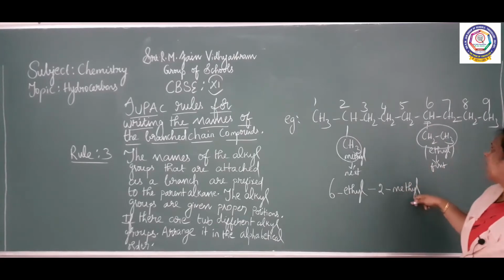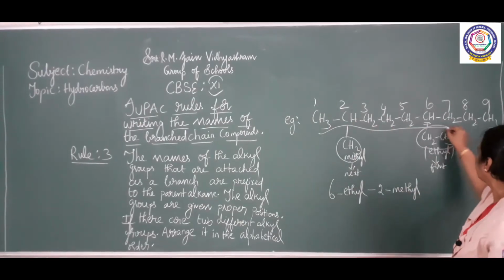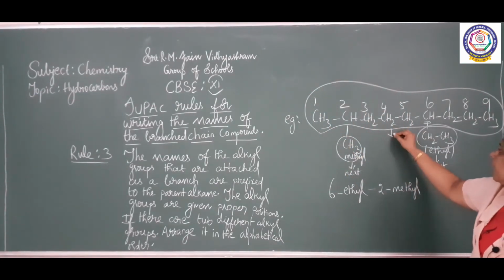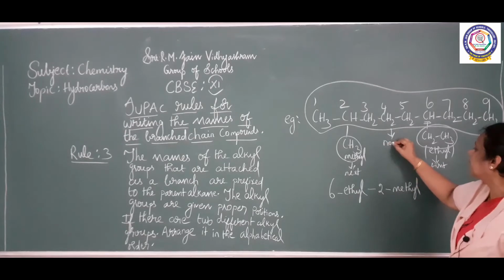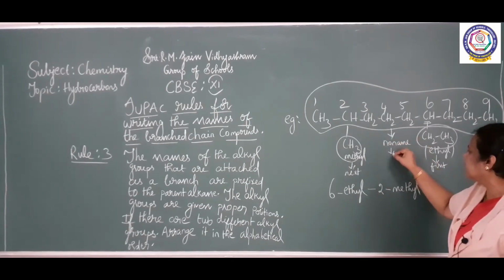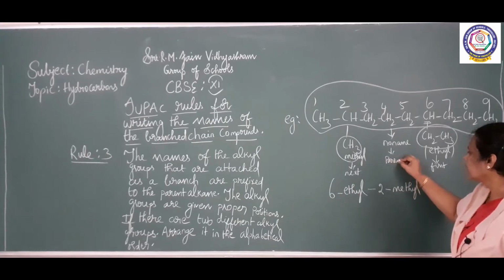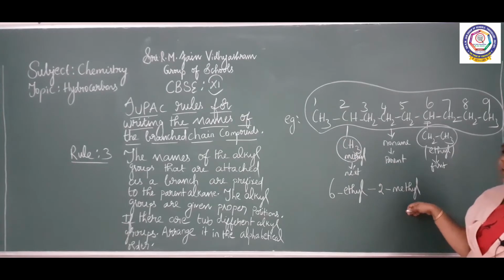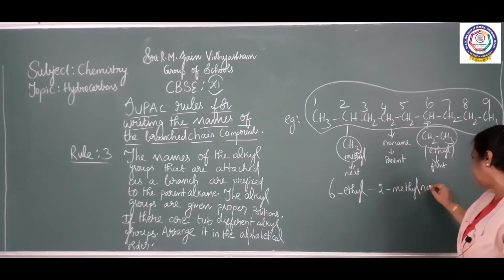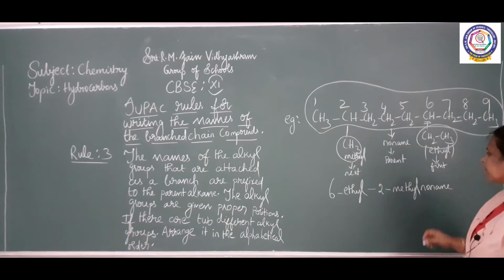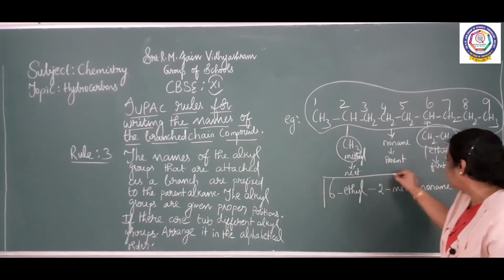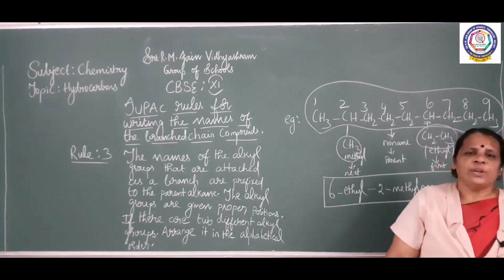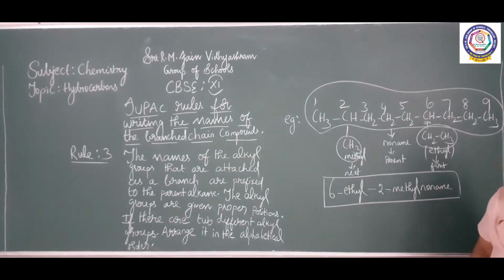6-ethyl, 2-methyl. Who is a parent here? Nonane. There are 9 carbons. Nonane is the parent. So 6-ethyl, 2-methyl. Who is the parent? Nonane. So this is the name of the compound: 6-ethyl, 2-methyl nonane.